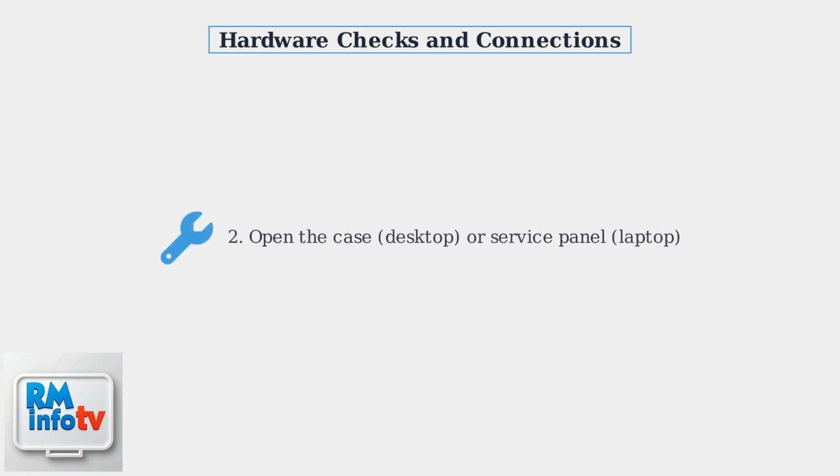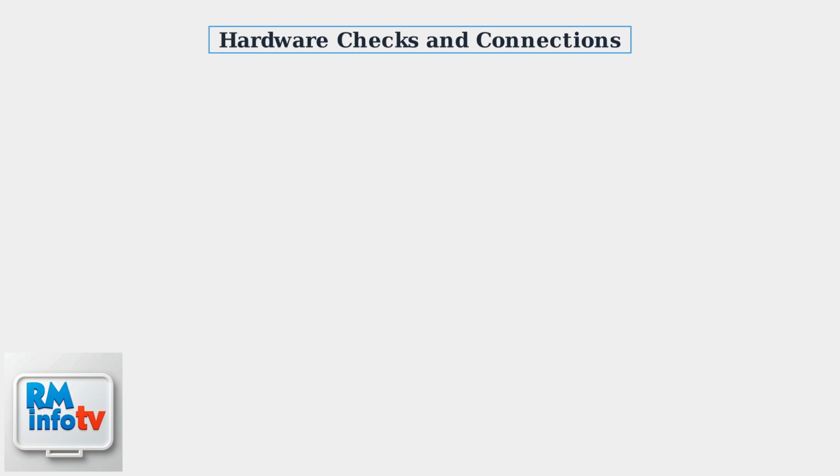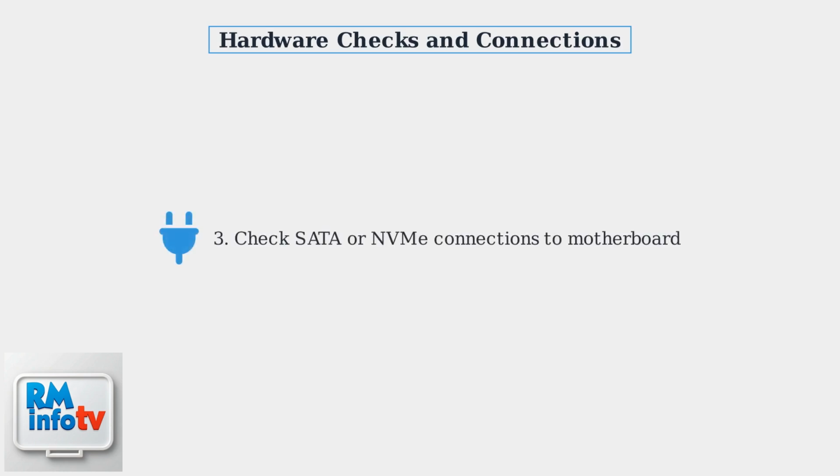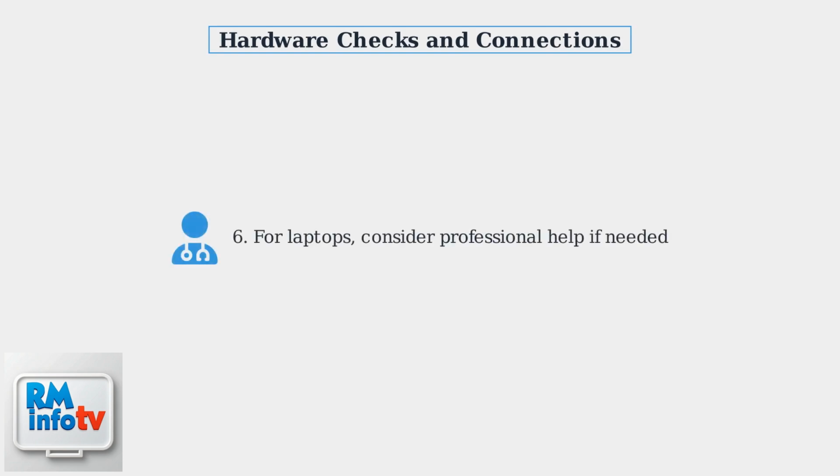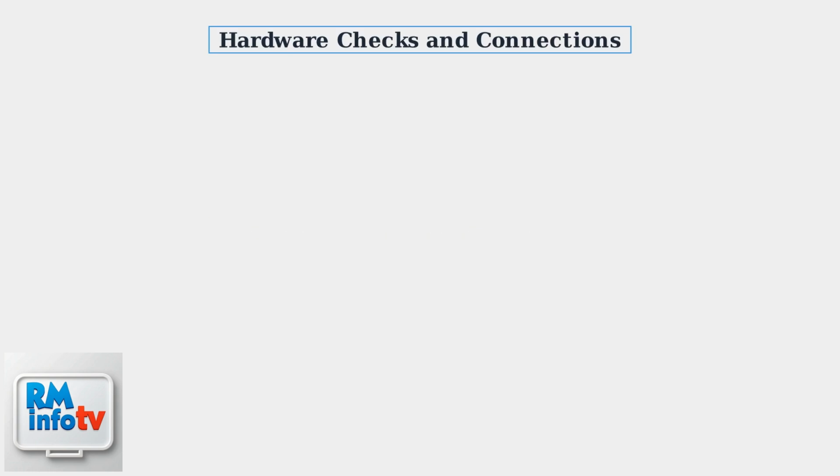To check hardware connections for the no boot device error, start by completely powering off your Asus device. For desktops, open the computer case. For laptops, open the service panel on the bottom. Gently check the SATA or NVMe connections between the drive and motherboard. Ensure the connections are securely plugged in and not loose. If needed, reseat the drive by unplugging and replugging it firmly. For laptops, seek professional assistance if you're uncomfortable opening the device.